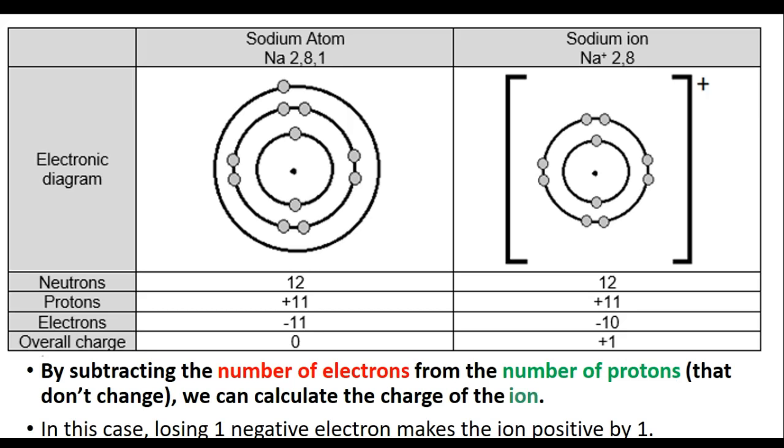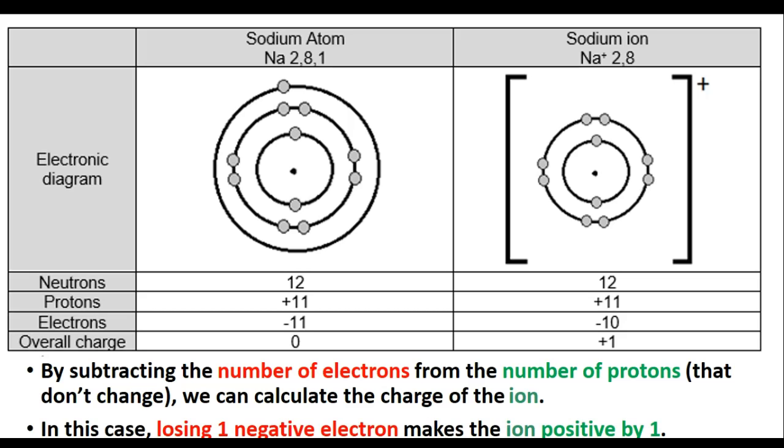So by subtracting the number of electrons from the number of protons, we can calculate the charge of the ion. So you can see how the charge of the atom is neutral because you've got 11 and 11, so if you subtract them, you get 0, whereas for 11 and 10, if you subtract them, you get +1.